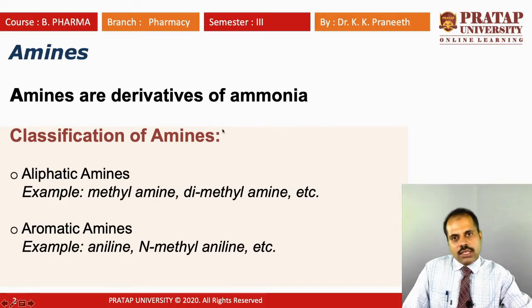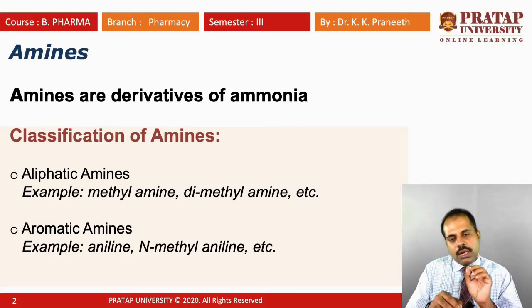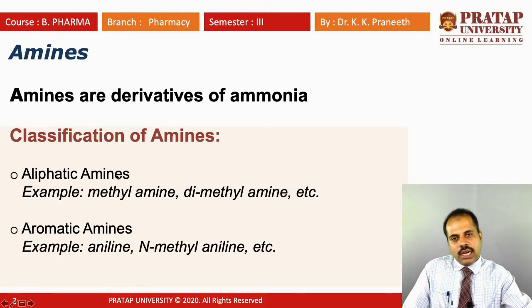There are different classifications of amines. Importantly, there are two. One is the aliphatic amines. What is meant by aliphatic? We have already seen alkyl groups, like CH3, CH2CH3, all the compounds having only simple carbon and hydrogen are called alkyl groups. So aliphatic amines contain alkyl groups only, not any aromatic, not any benzene ring or phenyl rings.